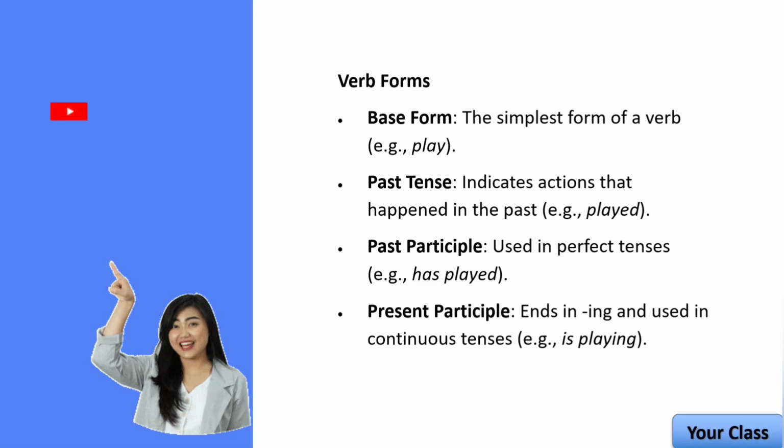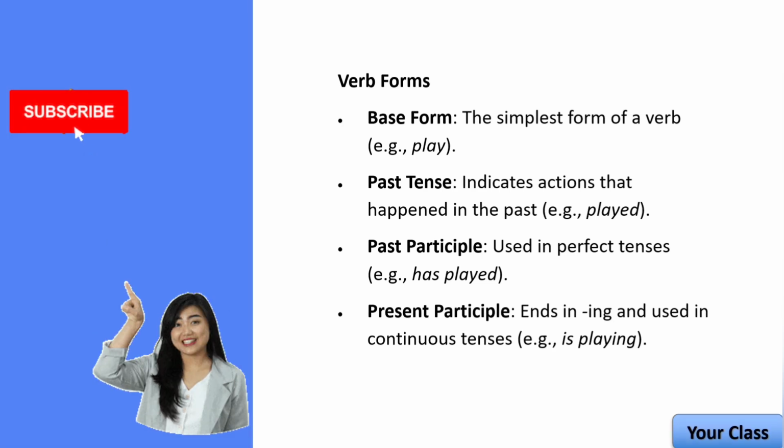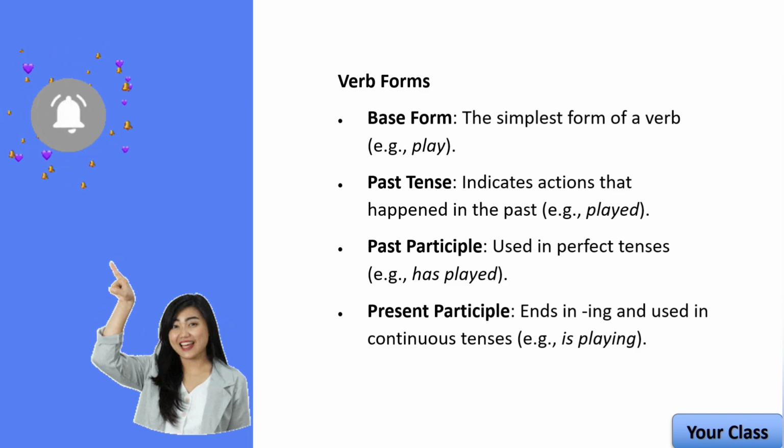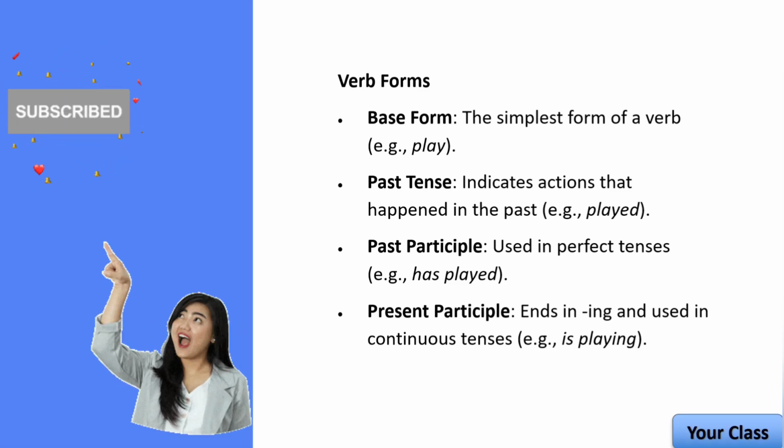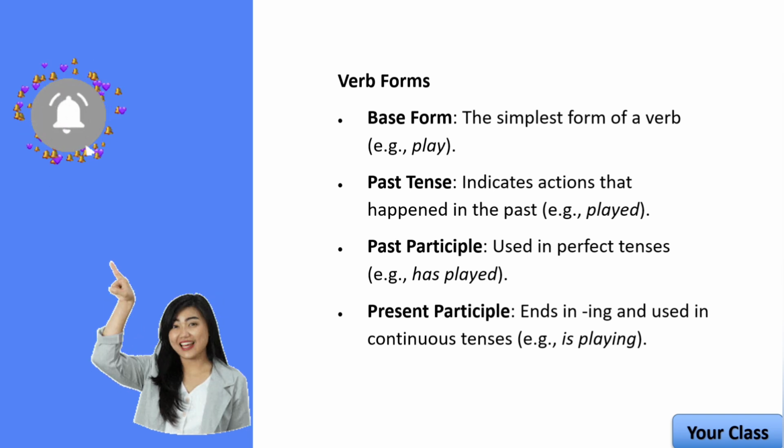Number 3, past participle. The past participle is used in perfect tenses, for example, has played. Past participle is used in perfect tenses: present perfect, past perfect, future perfect. It often looks the same as the past tense for regular verbs, but irregular verbs have their own distinct past participle. For example, played. He has played the game before. In this case, the past participle played is used with the auxiliary verb has to form the present perfect tense.